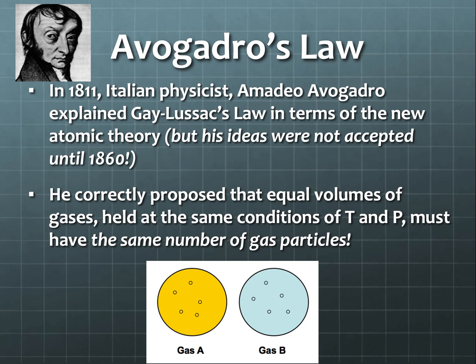Now, the Italian physicist Amedeo Avogadro was able to then explain Gay-Lussac's law in terms of a new atomic theory. Now, his ideas were not accepted for quite some time. It was actually after he had passed away that his theories became accepted. So what he was able to figure out was that equal volumes of gases held at the same conditions of temperature and pressure have the same number of gas particles.